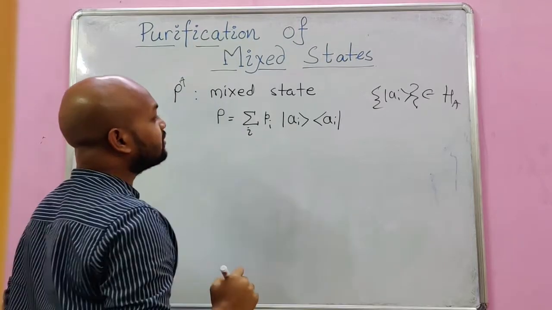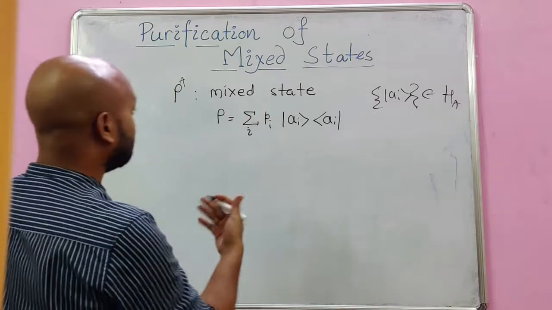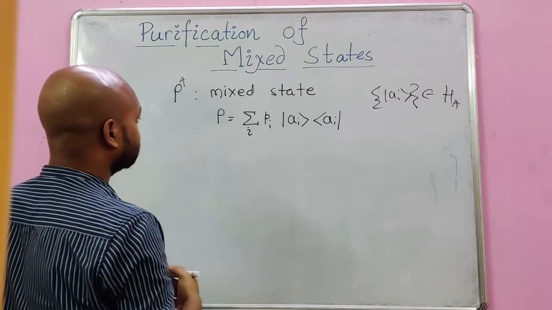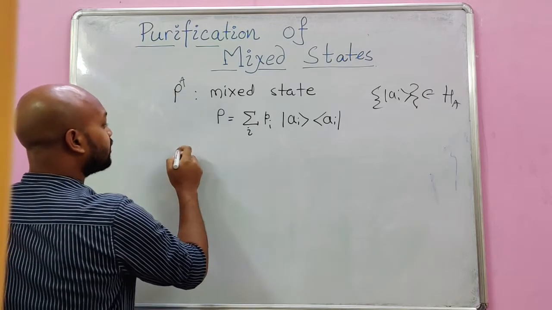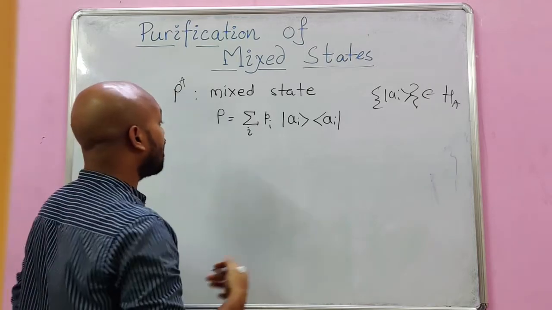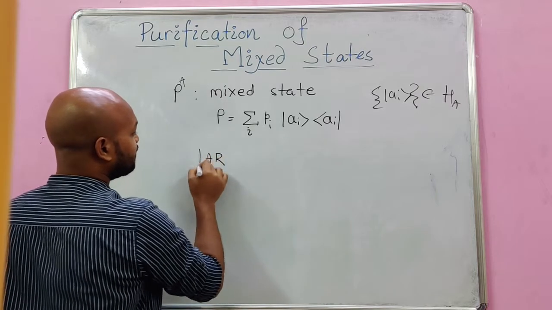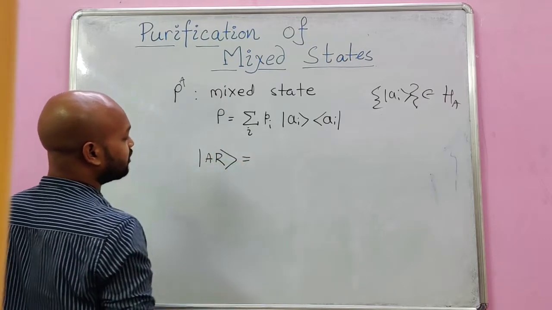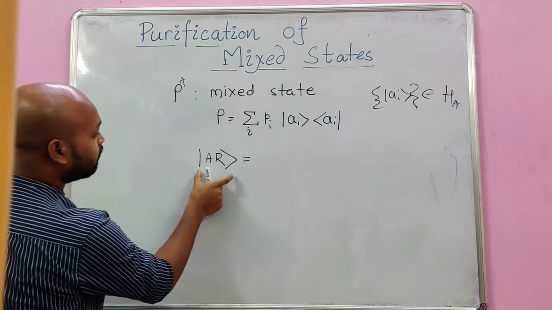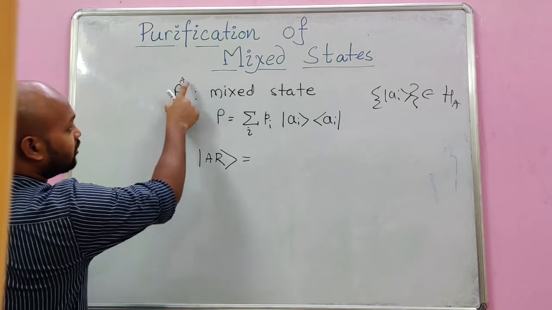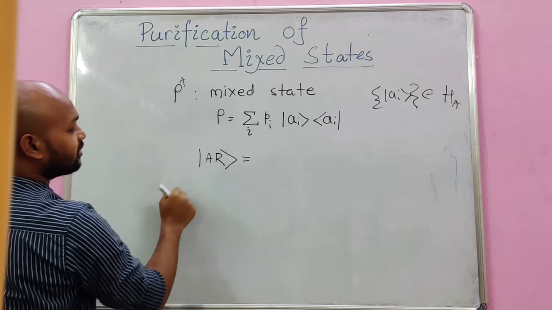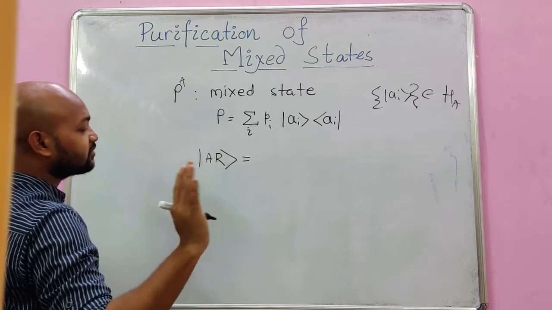The formalism is quite simple, and it is the following. We take a reference system R first, and take that reference system R in such a way that our combined system, that is, the system A with this reference system, has the following form.